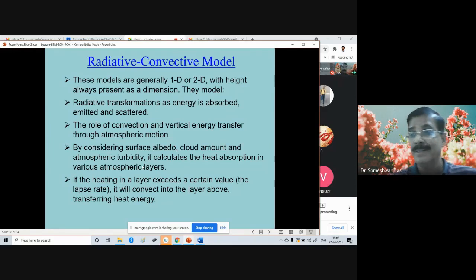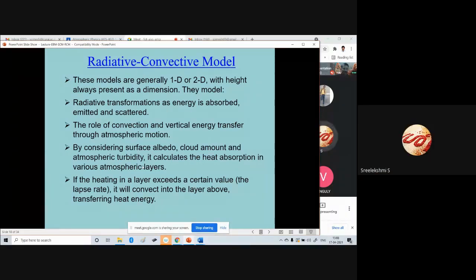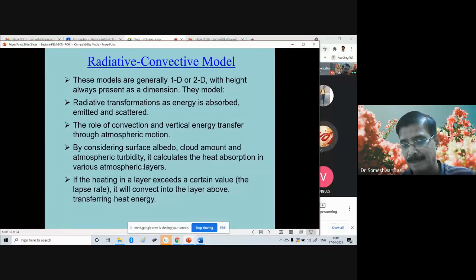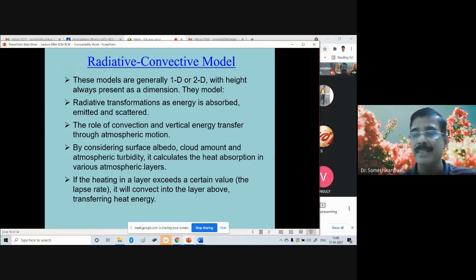What is the maximum temperature in Kerala nowadays? Have any idea? Anybody? Sir, 30. Approximately 32, 34, sir. Exactly, approximately like that, and it depends on the location, of course. In a coastal area it is less hot, and the maximum temperature doesn't rise much. But if it's an interior location, then the temperature can be high. But as you said, say 32, 33 degrees centigrade.